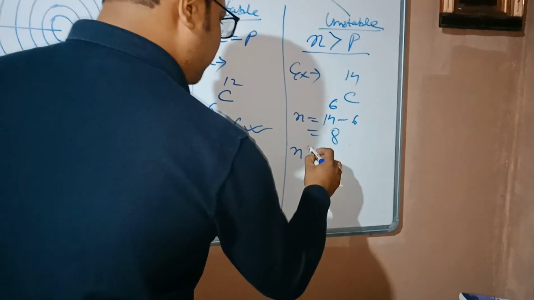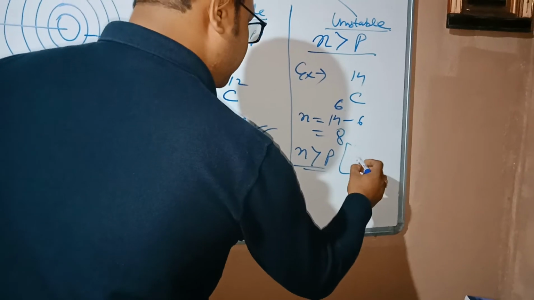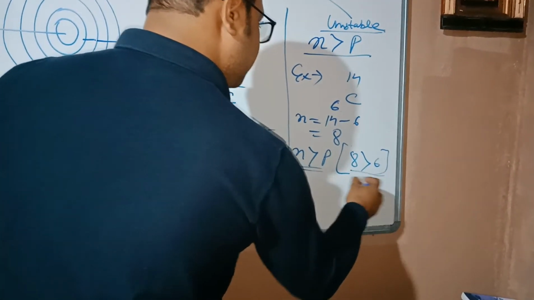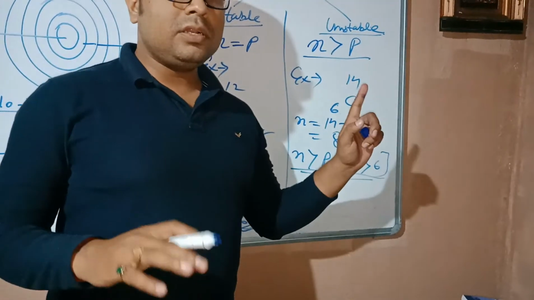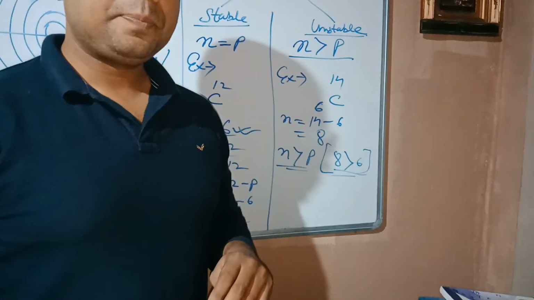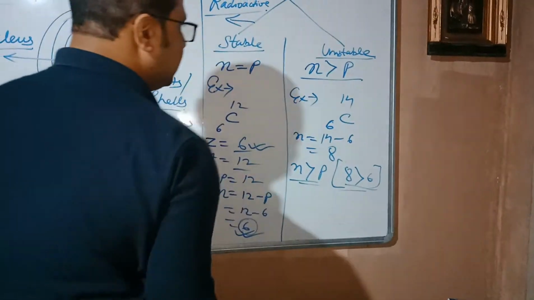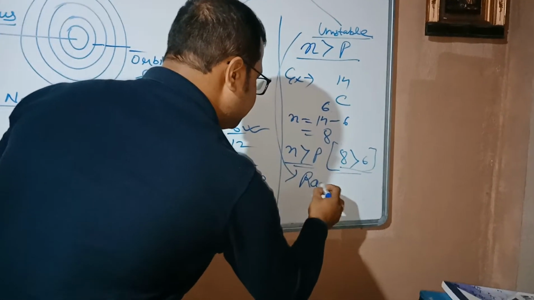It means the number of neutrons is greater than the number of protons. The number of neutrons was 8 and protons 6. So such a nucleus, where the number of neutrons is greater than the number of protons, is called an unstable nucleus, and those nuclei are radioactive.